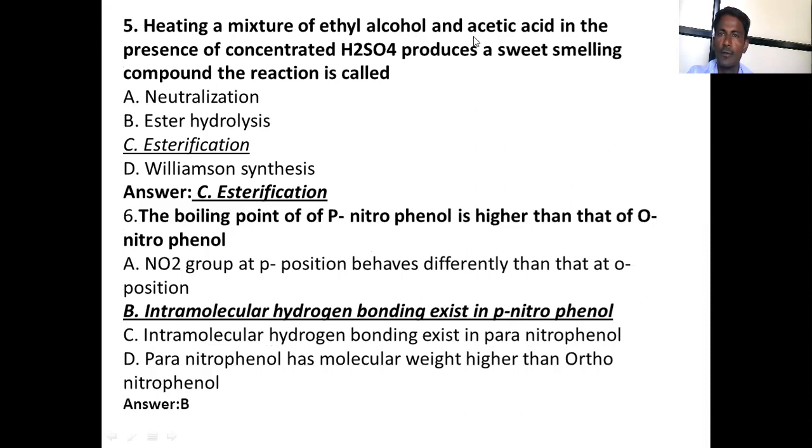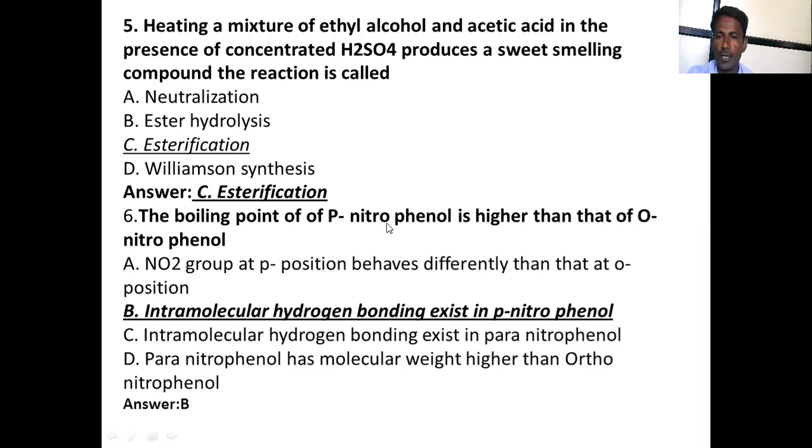Heating a mixture of ethyl alcohol and acetic acid in the presence of concentrated H2SO4 produces a sweet smelling compound. This is the esterification reaction. When we treat alcohol and acetic acid in the presence of H2SO4, they are converted into esters, and this reaction is known as the esterification reaction.